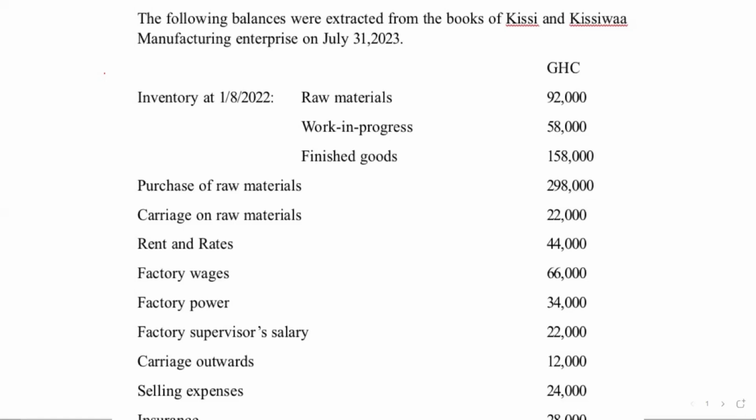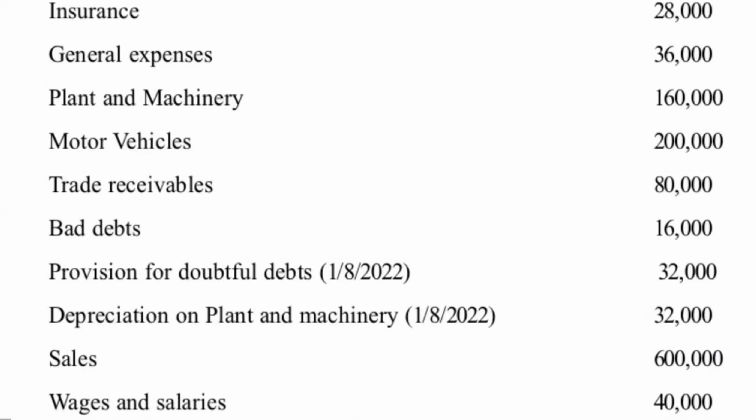44,000, factory wages 66,000, factory power 34,000, carriage out was 12,000, selling expenses 24,000, insurance 28,000, general expenses 36,000, plant and machinery 160,000, motor vehicles 200,000, trade receivables 80,000, bad debt 16,000, provision for doubtful debt as at 1st August 2022 is 32,000, depreciation on plant and machinery as at 1st August 2022 is 32,000, sales is 600,000, wages and salaries is 40,000.